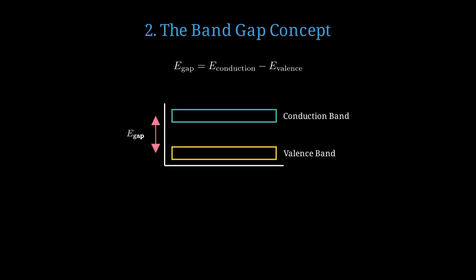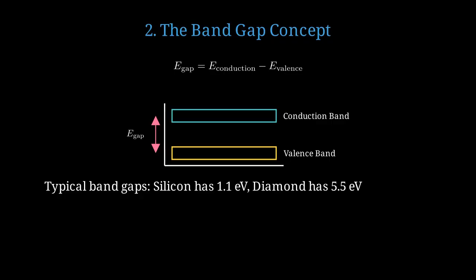To understand this paradox, we need to explore the concept of electronic band gaps. The band gap is the energy difference between the conduction band, where electrons can move freely, and the valence band, where they're bound. Here's a band diagram showing the energy gap between the valence band below and the conduction band above. This gap determines whether a material conducts or insulates. For reference, silicon has a band gap of about 1.1 electron volts, while diamond has a much larger gap of 5.5 electron volts. 1 electron volt equals 1.6 times 10 to the minus 19 joules, which is the energy scale of atomic interactions.